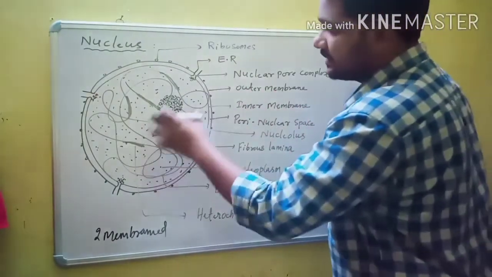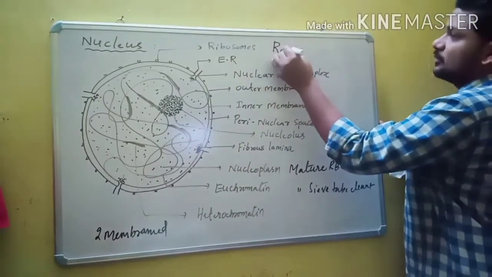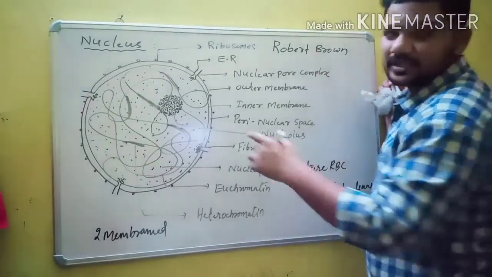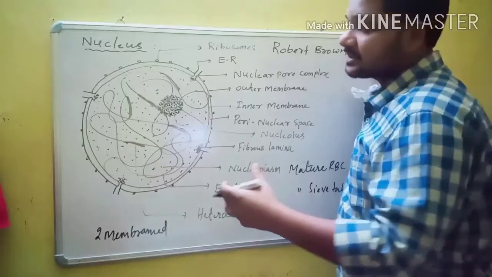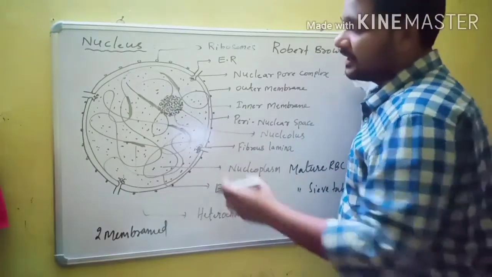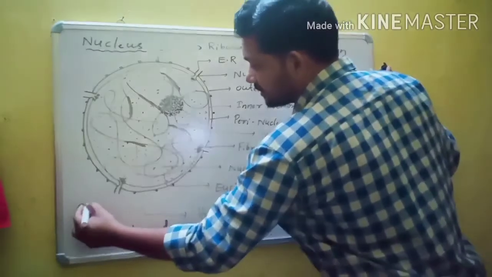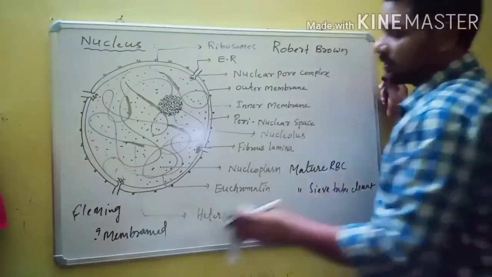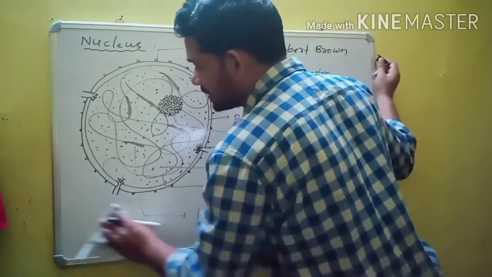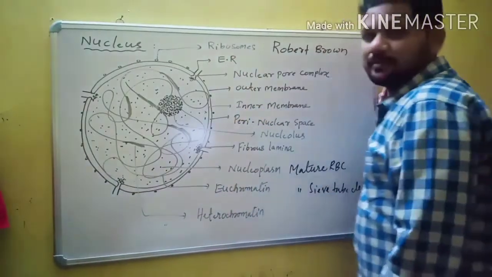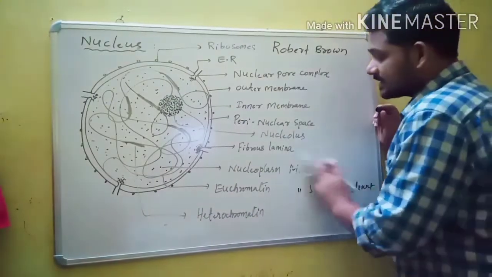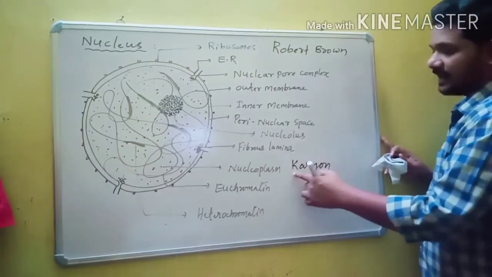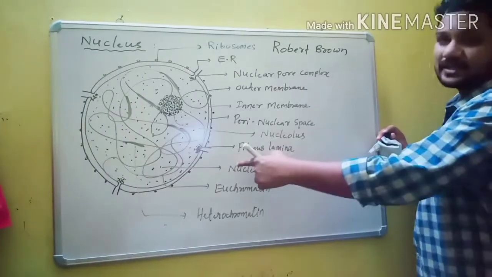The nucleus was discovered by Robert Brown. Initially it was discovered by Robert Brown, but later it was discovered as chromatin with the help of dye, and the term chromatin was given by Fleming. Nucleus is one of the largest double membrane cell organelles. The another name of nucleus is karyon. So nucleus is also called karyon.